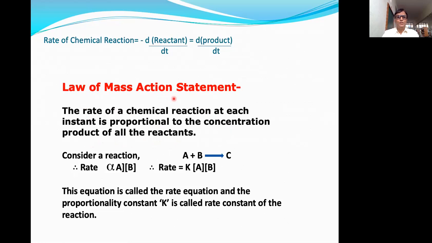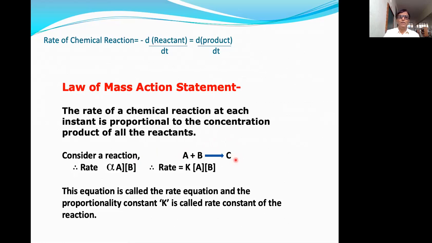Okay. You see again, what is that statement? The rate of a chemical reaction at each instant is proportional to the concentration product of all the reactants. We'll see an example so you will understand the statement of this law. Now consider the general reaction: reactants A and B combine to form product C.